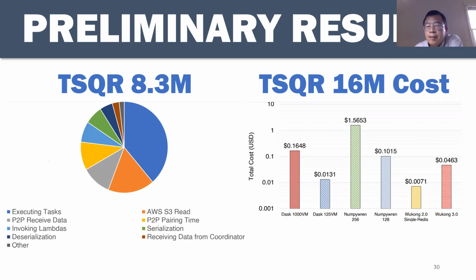Okay. Since this P2P received data is sort of another major source, what have you considered to improve that? Yeah, there are a bunch of techniques that I was working on before, but we sort of switched gears.